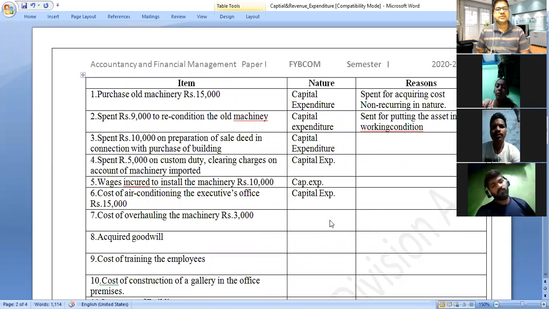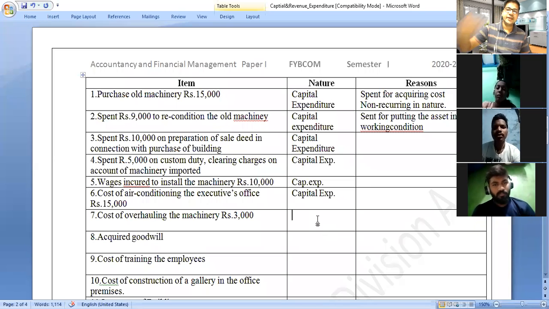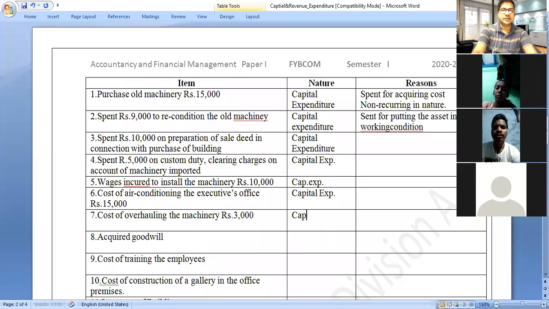Now, next is the cost of overhauling the machinery, rupees 3,000. Now, this increases the value of the asset and the earning capacity, so it is considered as a capital expenditure. Now, if overhauling is for maintenance purpose, then it is revenue. But it increases the earning capacity, so it is capital. It is considered as a capital expenditure.